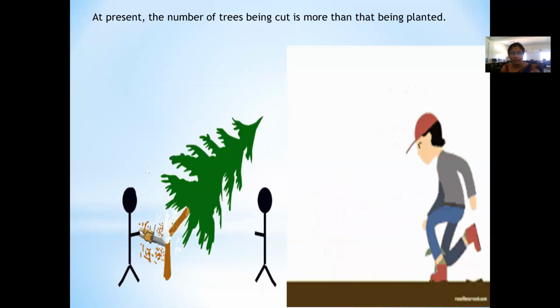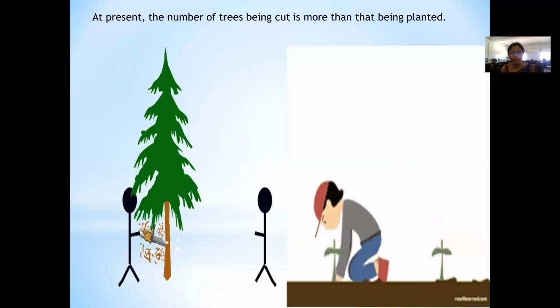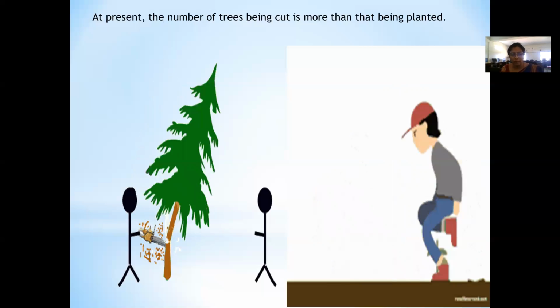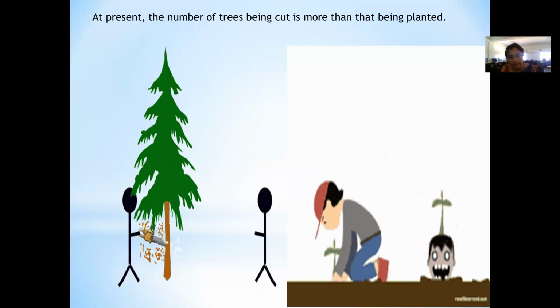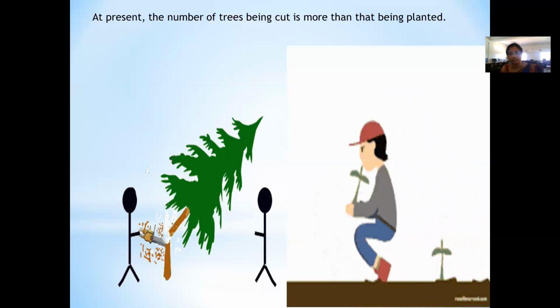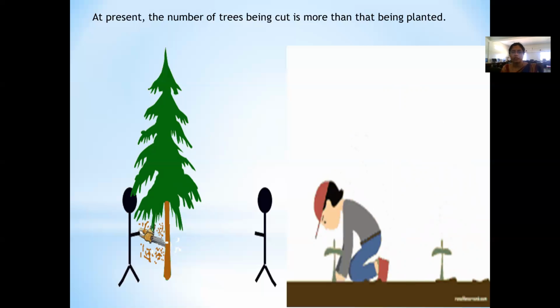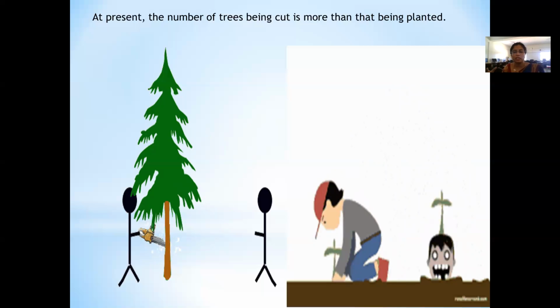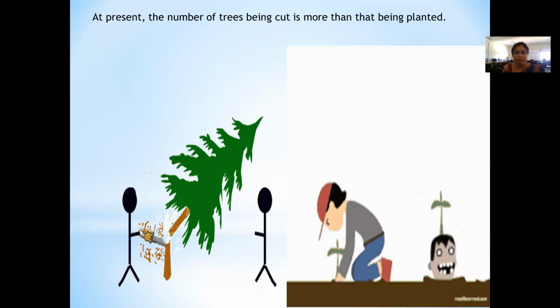So ethically, you at least have to plant 10 more trees, right? Compensation. What is happening nowadays, though, is that we are cutting 10 trees, but we are not able to plant even 5 trees. We are not planting enough. So at least if 10 trees are cut, we should have 10 more trees planted.